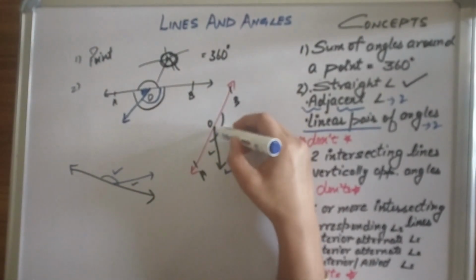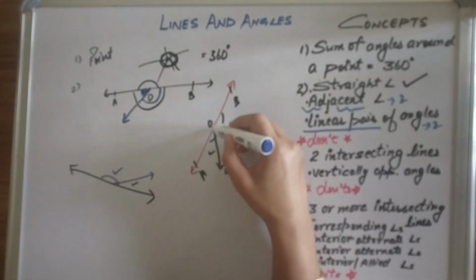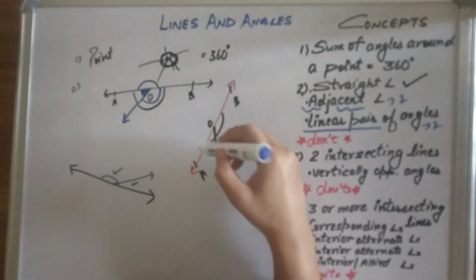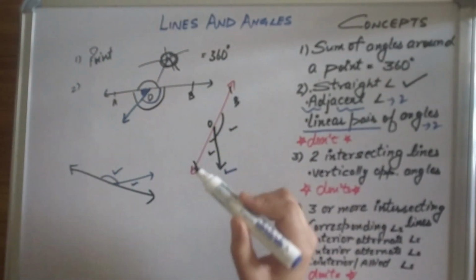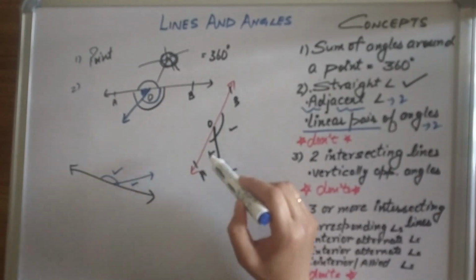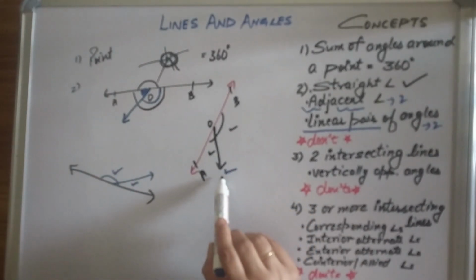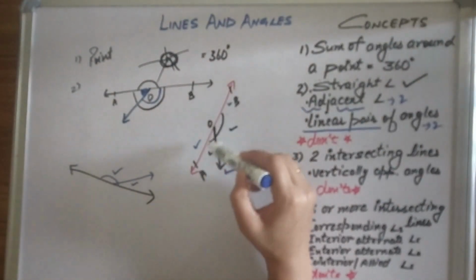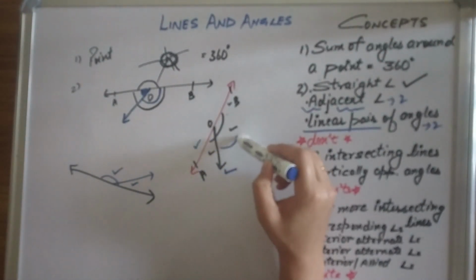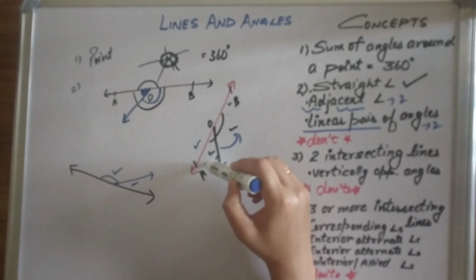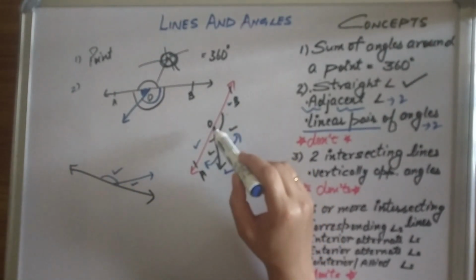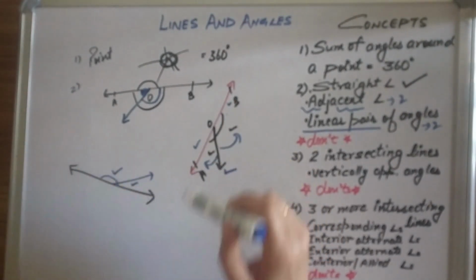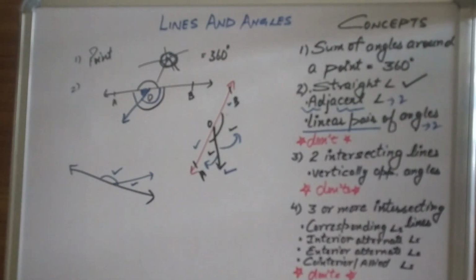This angle is made up of 2 arms, this angle is also made up of 2 arms, and these 2 angles have one arm common. The 2 angles are said to be adjacent if they have one common arm, and the uncommon arms, this and this, of those 2 angles are on the opposite sides of the common arm. So yes, this is linear pair of angles and adjacent angles also.